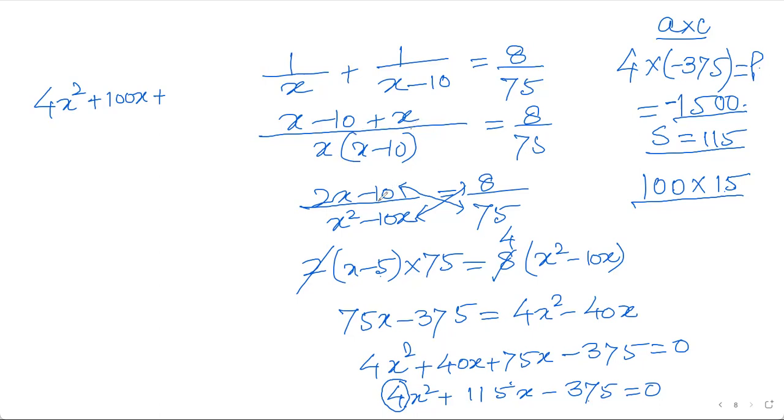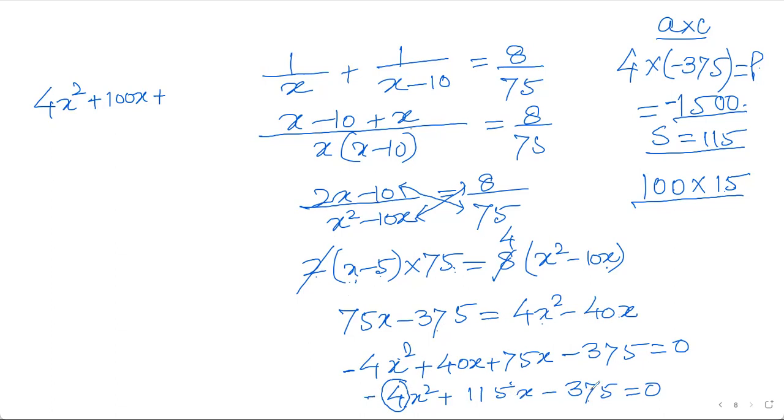So 2x minus 10, if I take 2 common, x minus 5 and 75, x square minus 10x, so 75x minus 375 is equal to 4x square minus 40x. So 4x square, this is negative, because it's transposing 4x square from right to left.